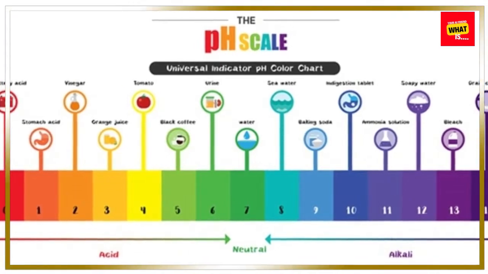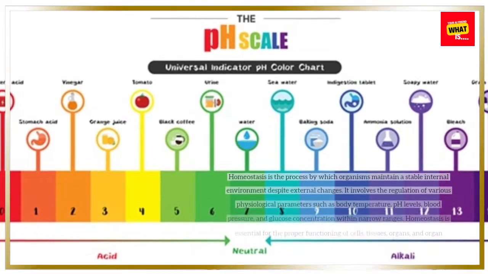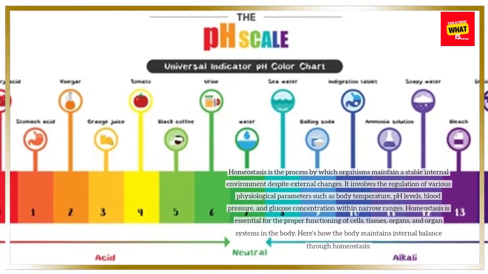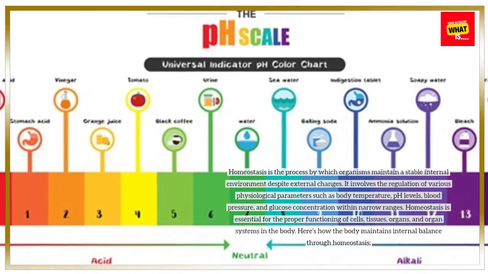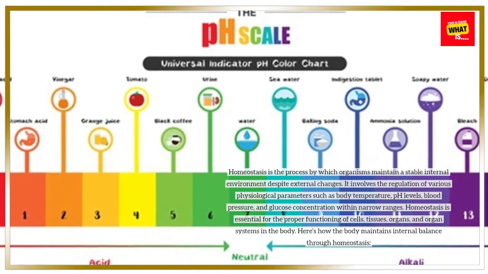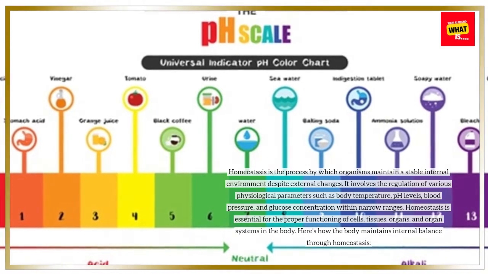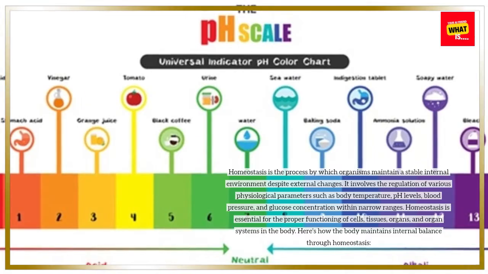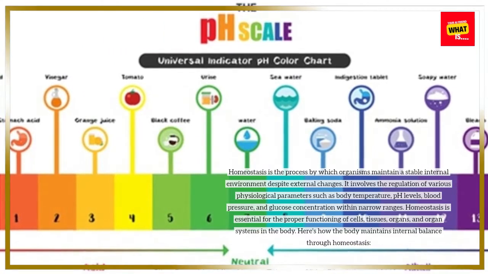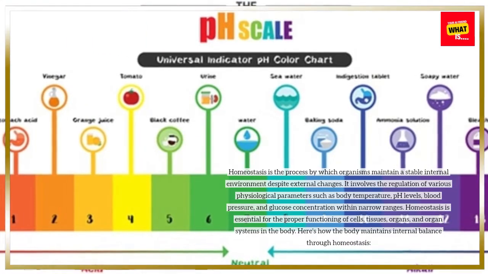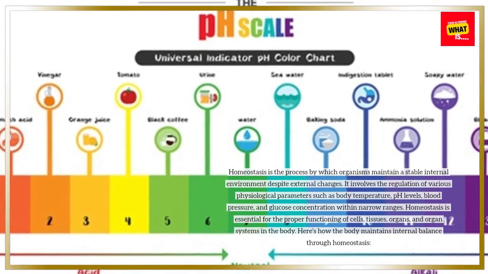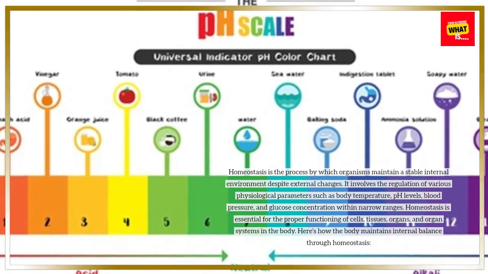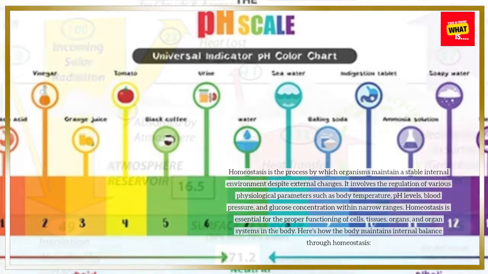Homeostasis is the process by which organisms maintain a stable internal environment despite external changes. It involves the regulation of various physiological parameters such as body temperature, pH levels, blood pressure, and glucose concentration within narrow ranges. Homeostasis is essential for the proper functioning of cells, tissues, organs, and organ systems in the body. Here's how the body maintains internal balance through homeostasis.